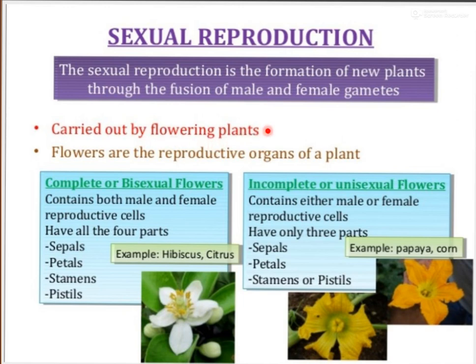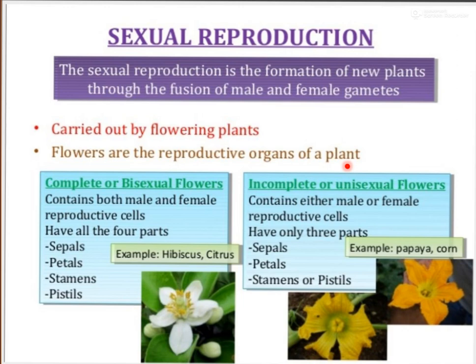The plants which contain flowers can reproduce through sexual reproduction. And that's why we can say that the flower is the reproductive part of a plant. What is the reproductive part? Flower. So you can see here, flowers are the reproductive organs of a plant. Now on the basis of this reproductive organ, flowers can be of two types.